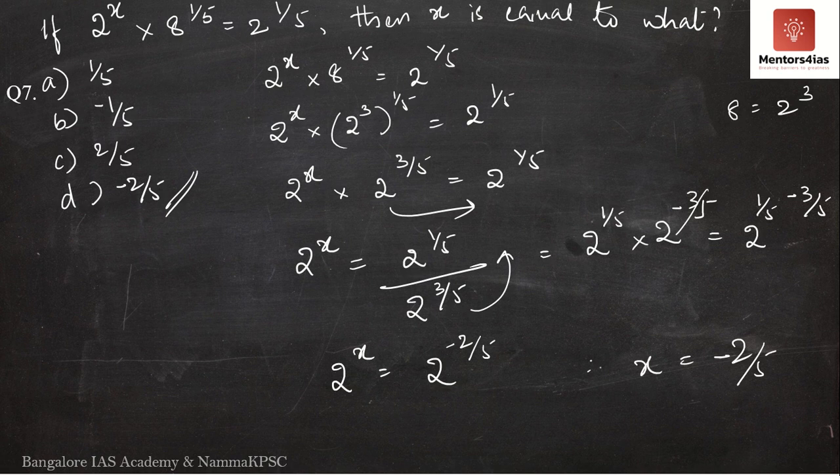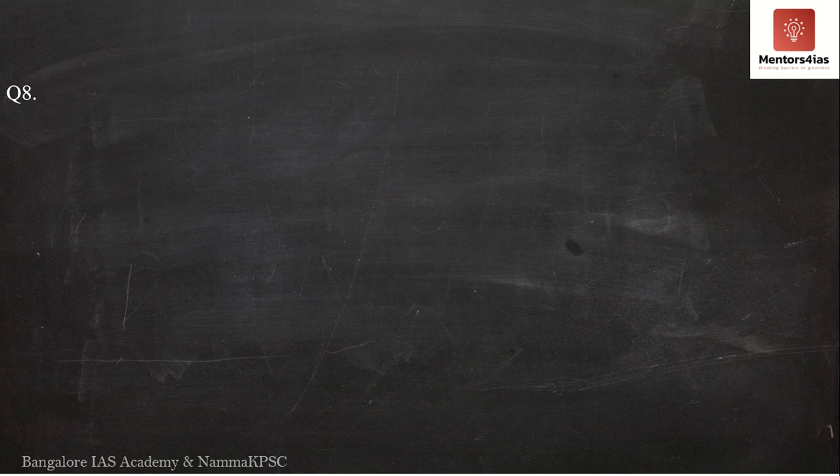So now let us move on to the next question. Question number 8.